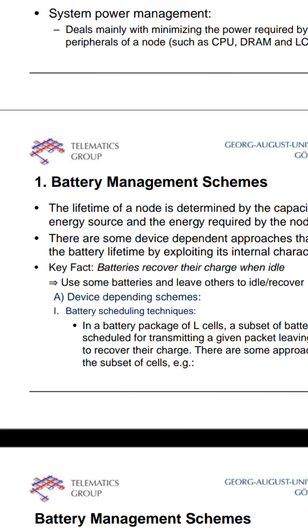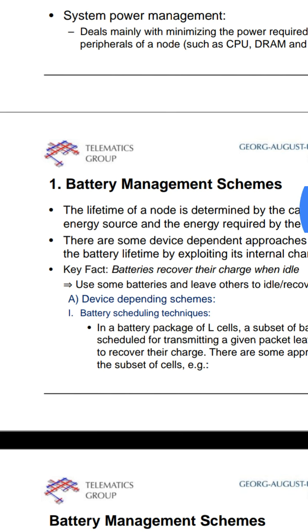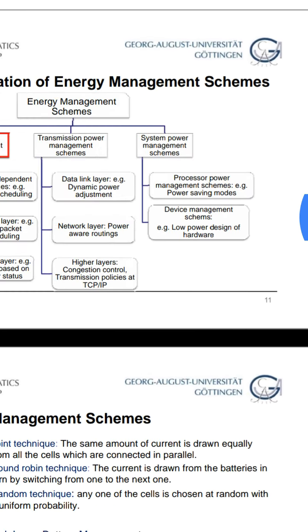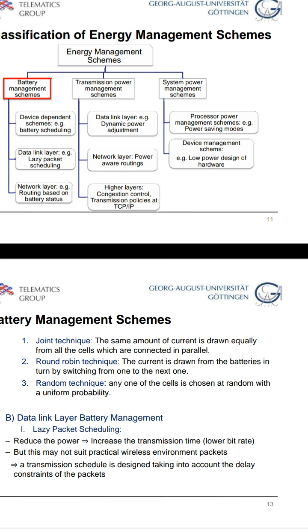So these several nodes are used in particular scheduling of our battery, so that we can manage the battery resources. Here the scheduling algorithms: one is the giant technique, another one is the round robin technique, and another one is the random technique. In the case of the giant technique, the same amount of current will be drawn equally from all the cells which are connected in parallel.